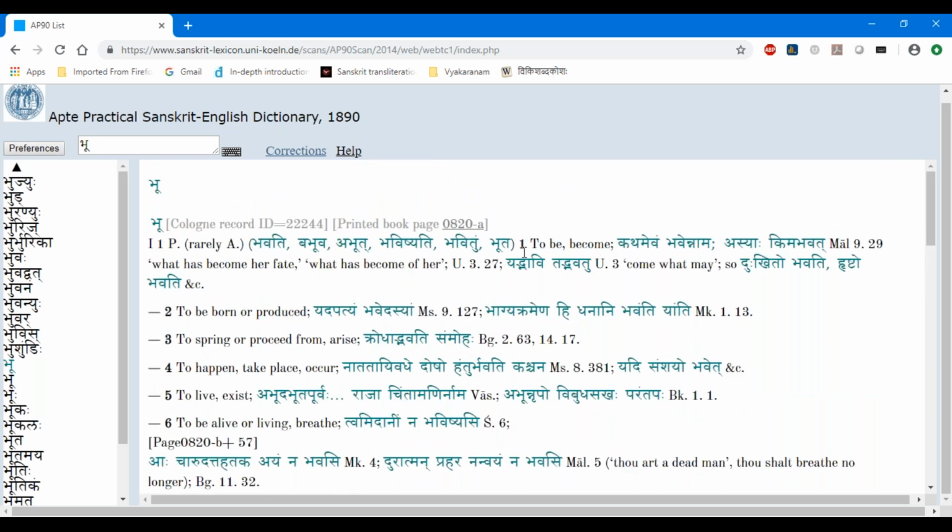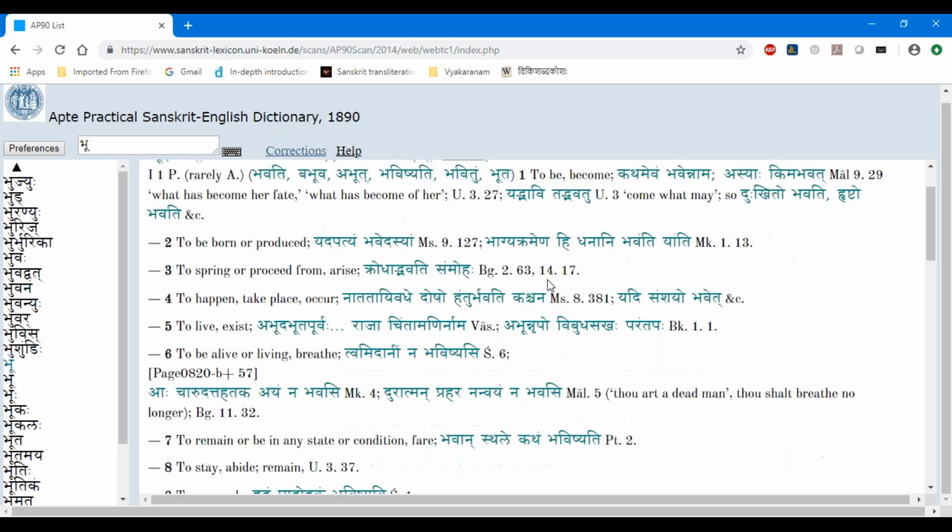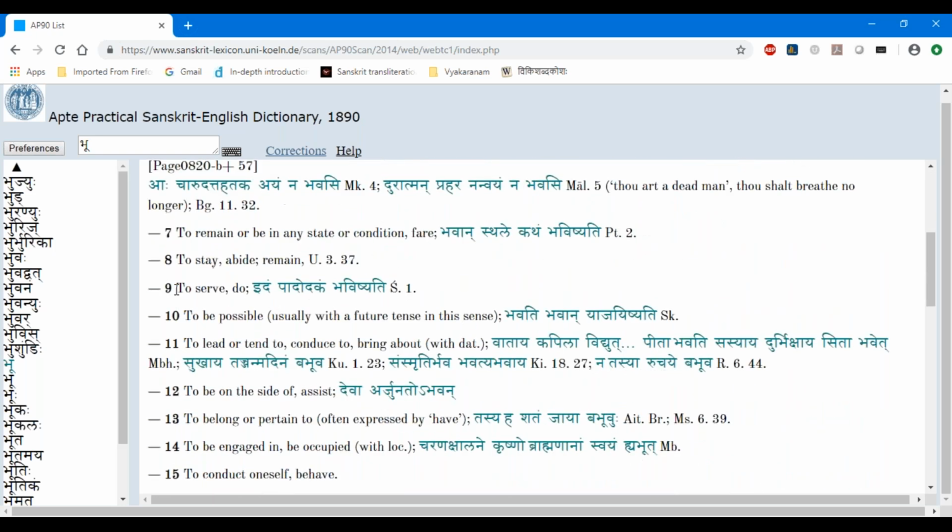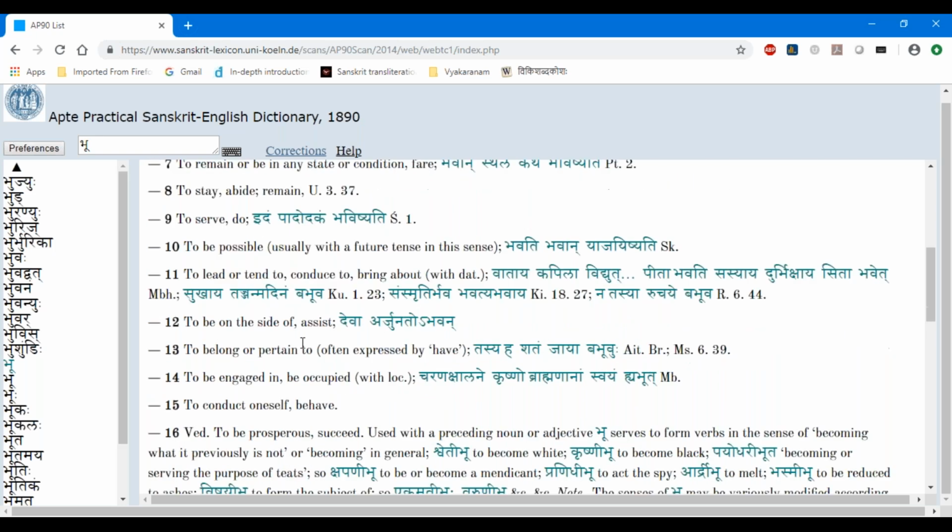So when any koshakara gives meanings, he gives them in order. He is actually giving the higher ones first. So to be or become is the most commonly used form. If you keep coming down, for example, to serve, to do, and all these things, it is not the primary meaning. It is some secondary or tertiary meaning. So in the order of occurrences in the literature, he has to give. That is one duty of the koshakara.